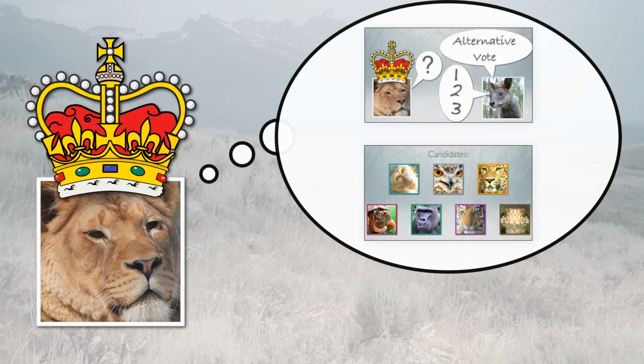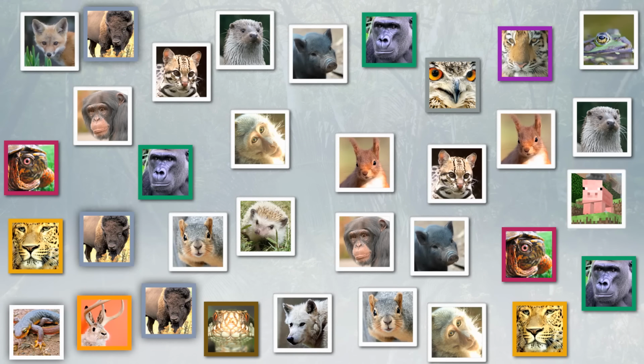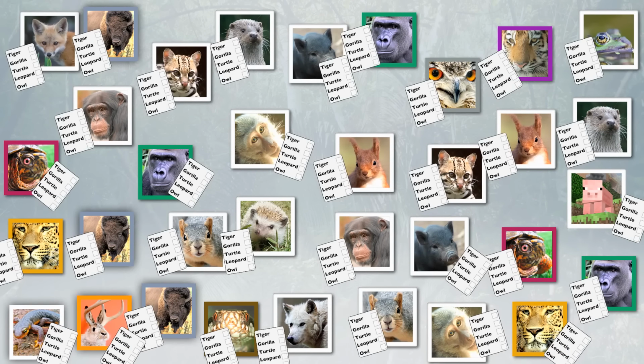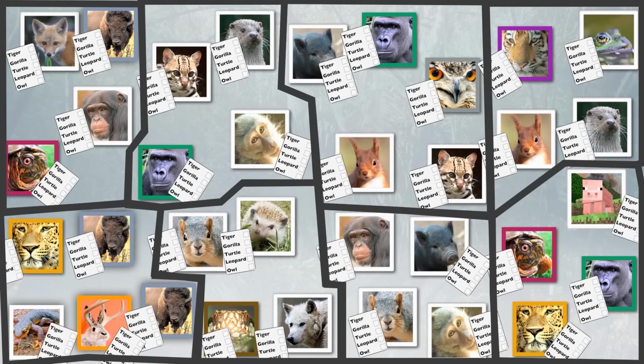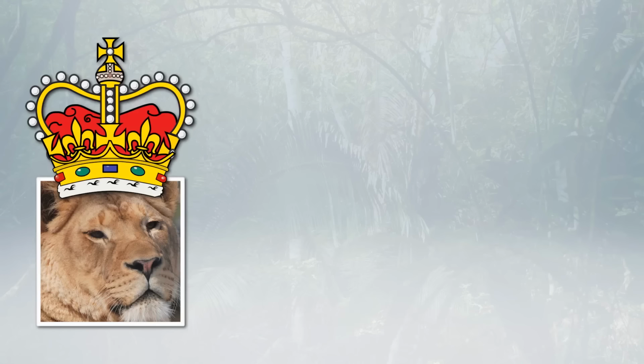Remembering what she learned about voting before, she realizes that all this gerrymandering is really just a symptom of a more fundamental problem, the method by which each citizen gets only one vote and elects only one representative. There are ways to eliminate gerrymandering and restore competitive elections to make her citizens happy, but to do that, Queen Lion is going to have to make some big, fundamental changes to her democracy.